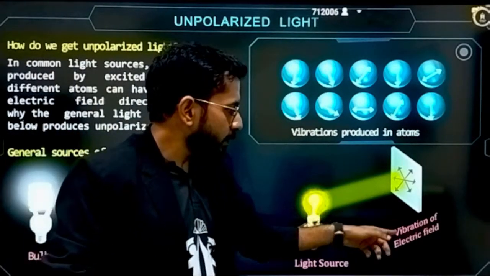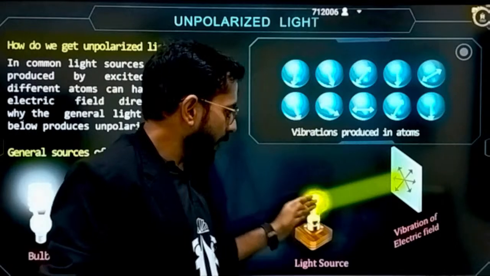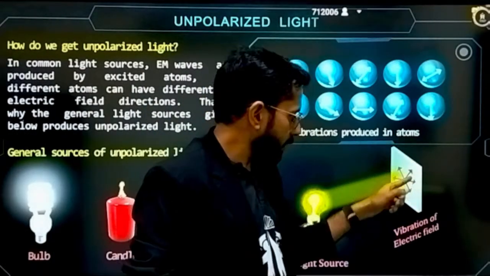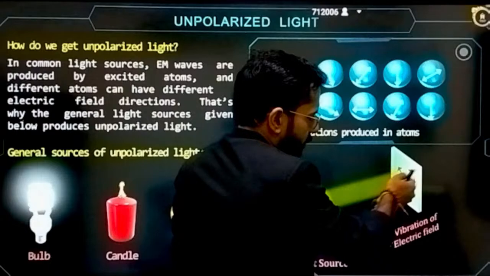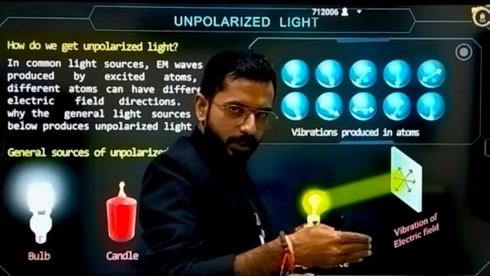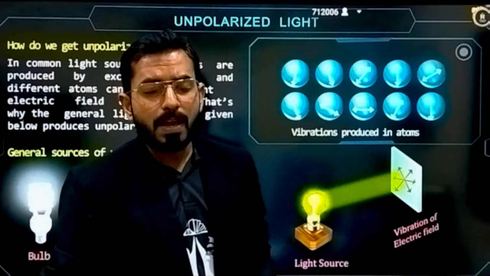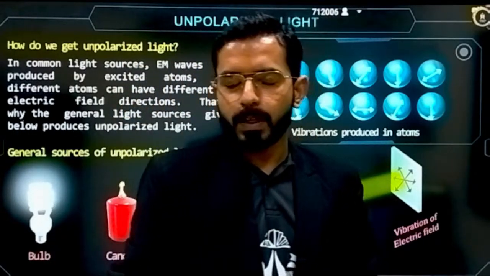A light source is there, and the vibrations of the electric field are shown here. See, light is going in this direction and the vibration on a plane is drawn here, and you can see that the electric field is oscillating in all the directions perpendicular to the direction of wave propagation. It is vibrating in all the directions.